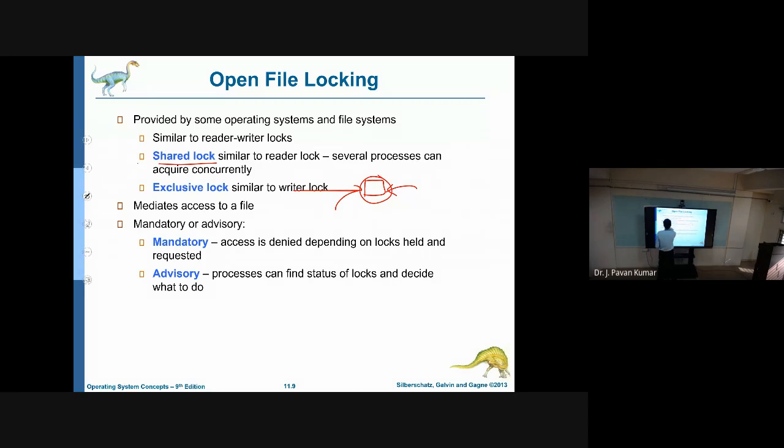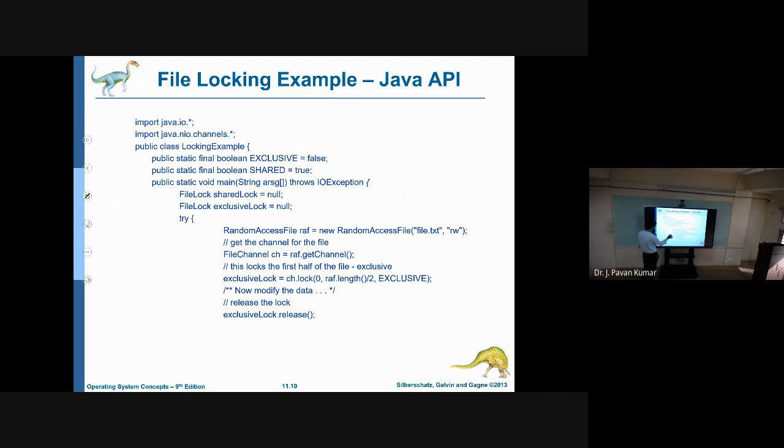But exclusive lock means whenever one process wants to write, it has to acquire an exclusive lock, and only then is it allowed to write. Not more than one process can acquire an exclusive lock. If another one wants to acquire it, it will be denied. These are the types of locks.